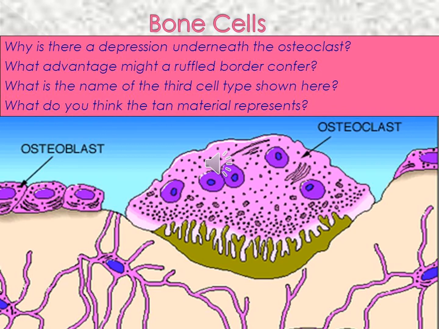So here are some questions for you to think about. Why is there a depression underneath the osteoclast? This depression is known as Howship's lacunae, which is going to house the osteoclast near to the bone matrix, and in this depression it is going to carry out its enzymatic activity. What are the advantages of the ruffled border? The ruffled border is going to increase the surface area for the activity of resorption, where it is going to release the different enzymes and hydrogen ions.